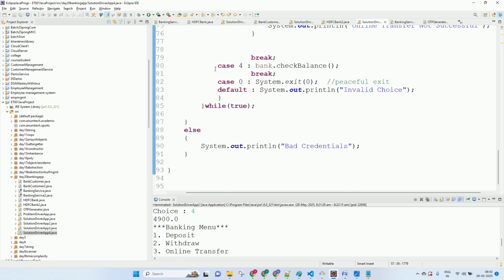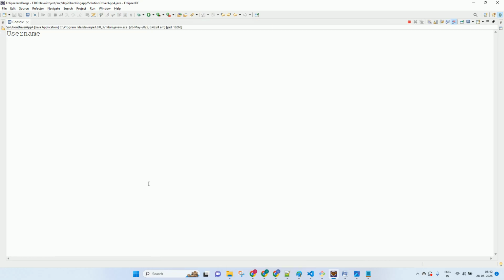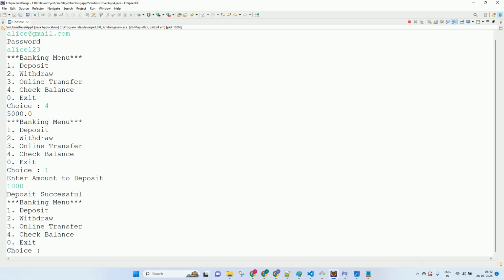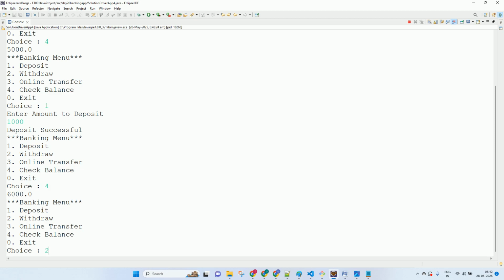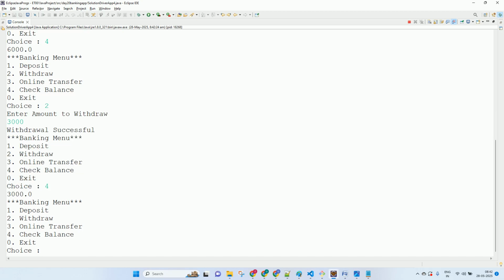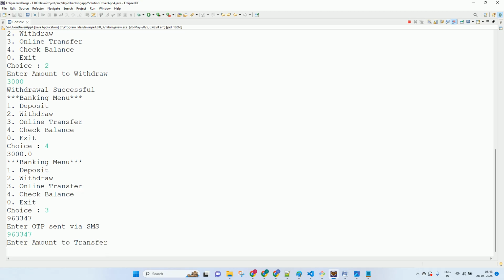Alice at gmail.com. Alice wanted. Okay, now check the balance. 5,000 deposit, 1,000 check the balance, 6,000 withdraw, 3,000 check the balance, 3,000 online transfer. OTP has come 963347. Enter the transfer amount 1,000 and now check the balance. Okay, all good, working fine.